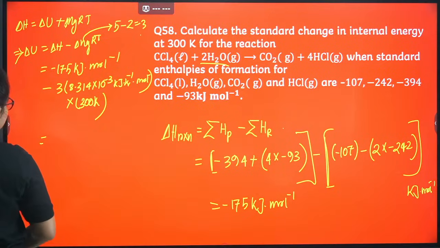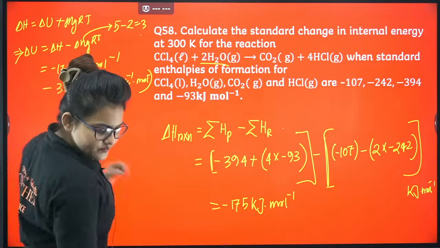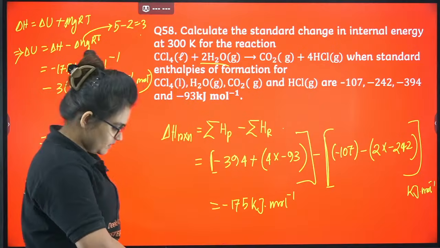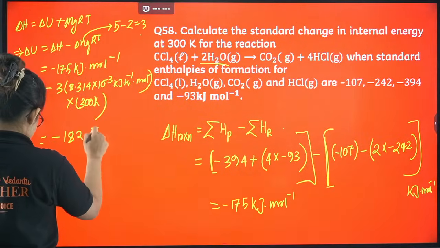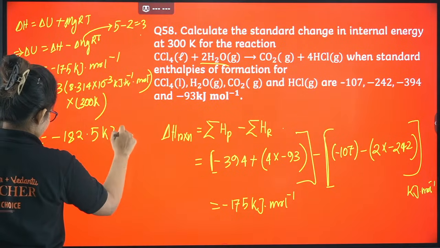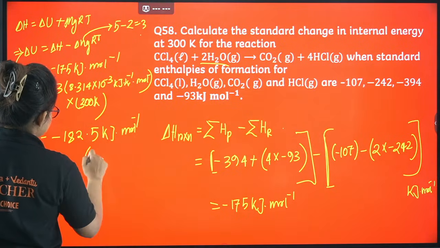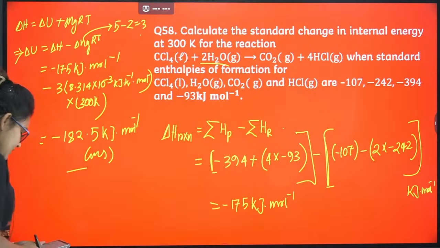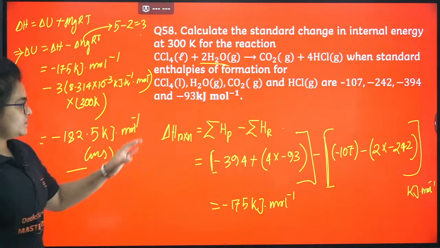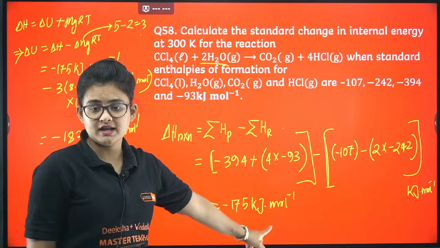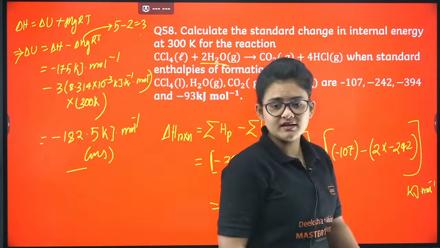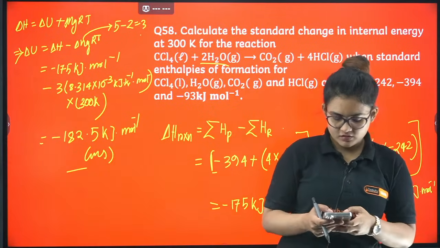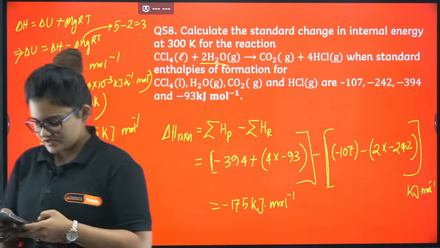Okay, this is the entire thing. So if you calculate, your answer will come up something like minus 182.5 kilojoule per mole. That is your answer. Okay, I guess this thing is clear. First, from the enthalpy of reaction, you calculate the enthalpy value, then put it into that equation in order to get the internal energy. Okay, so yes, let's proceed.